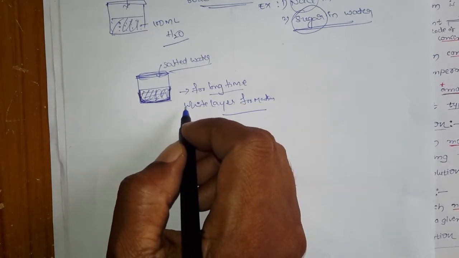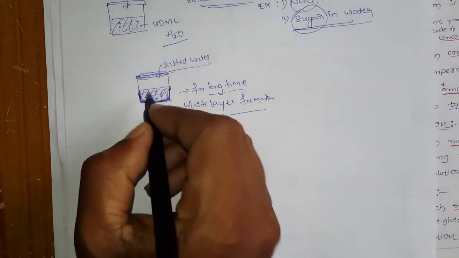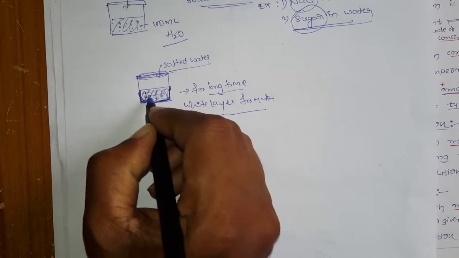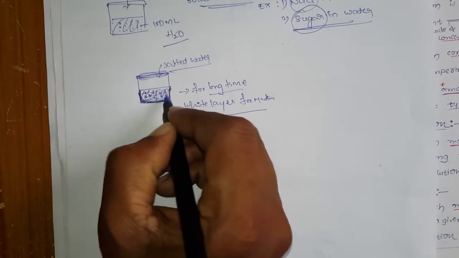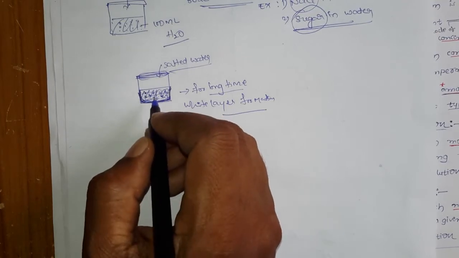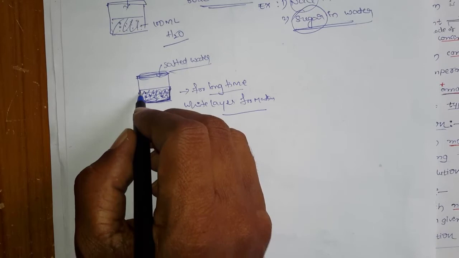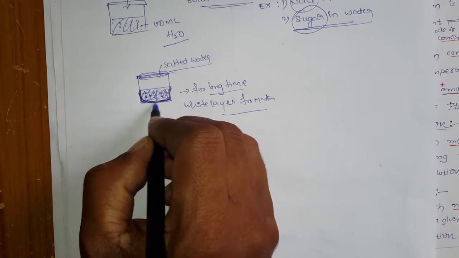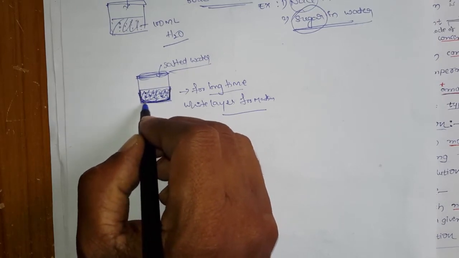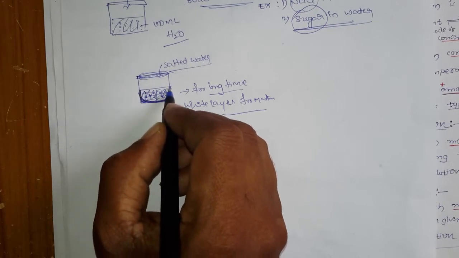Where is it coming from? It is coming from the water only, right? Earlier there are some salts in the water, and those salts slowly come together, attach to each other and form some kind of solid layer onto the walls of the vessel.